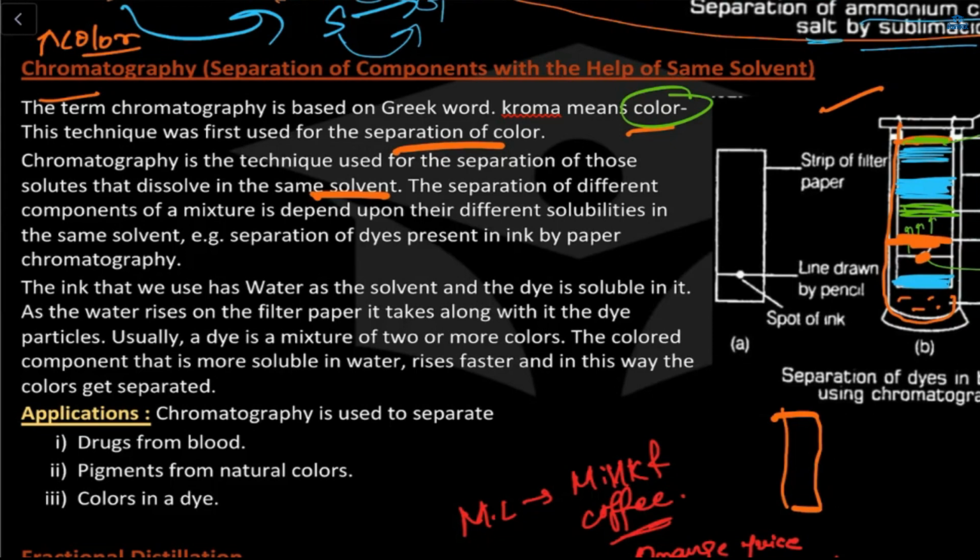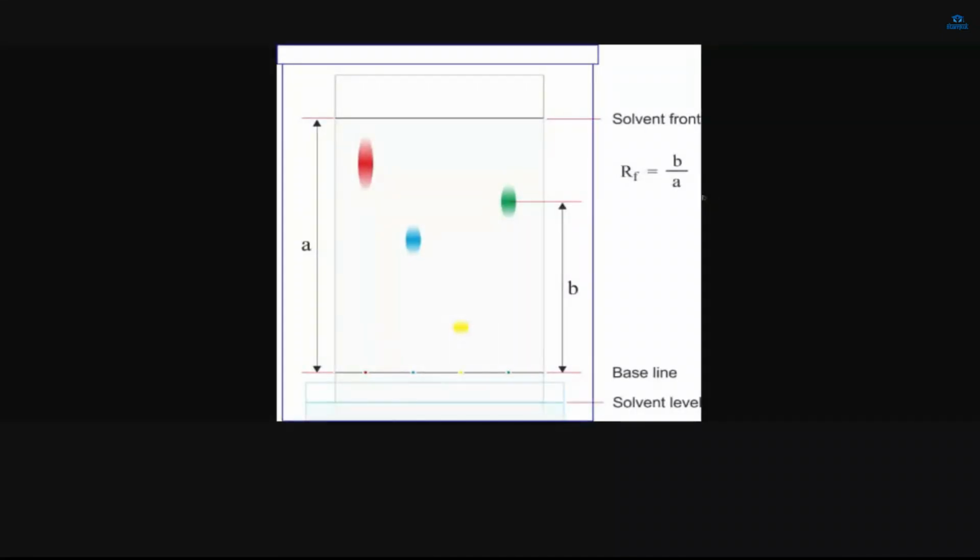Mom, look, here's the image I found. Okay, sharing. So different colors will come to different spots. Yes. Why is red coming at the top level? Because red is more soluble. And green is less soluble than red, and blue is less than that, and the least soluble one is the yellow one. Okay. Yes. Solubility means which mixes fast in water. So red is mixing fast in water. That's why the level of the red is higher than the green, then the blue, and then the yellow. Okay.